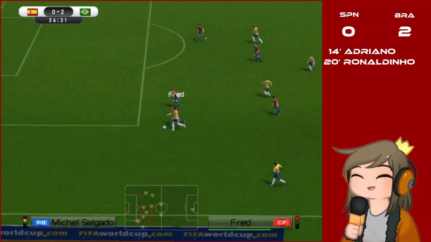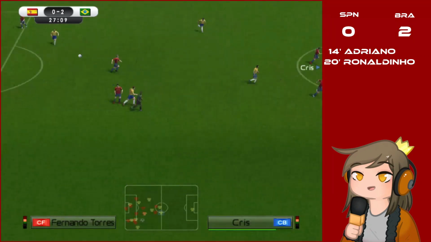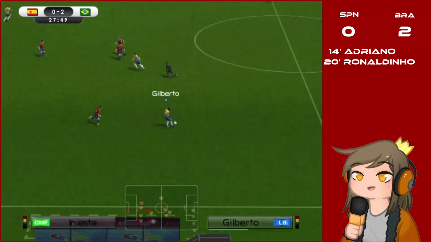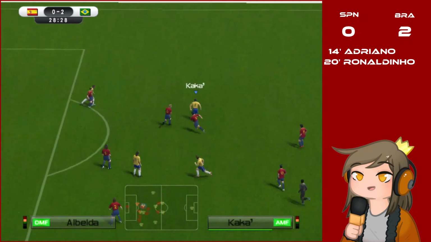Fred against 3 players. It's Salgado closest to him. Fred tries to cut back, but Salgado has the ball. He sends it ahead to Torres, but Chris recovers it. It's Gilberto with the ball. Passes to Juninho. Passes to Kaká.